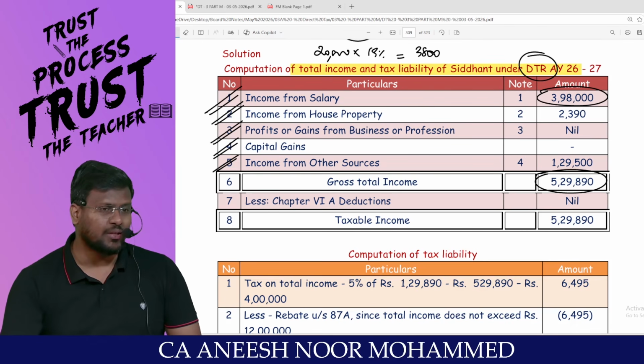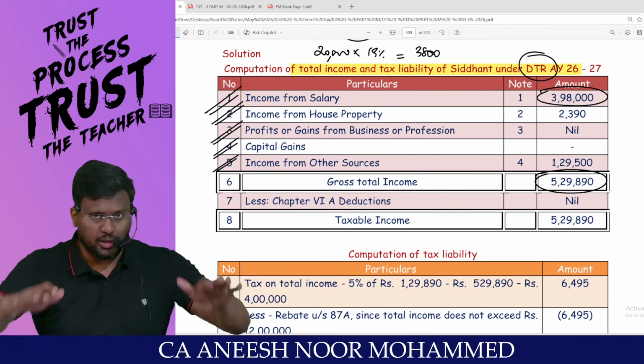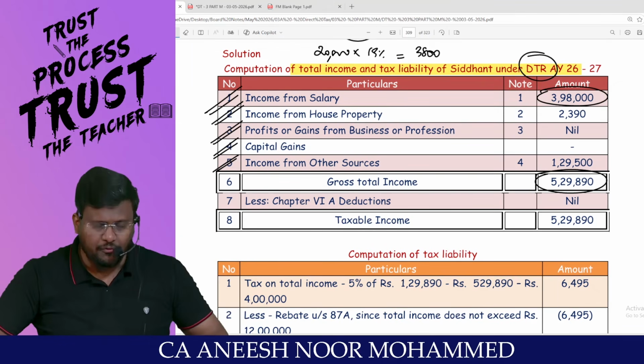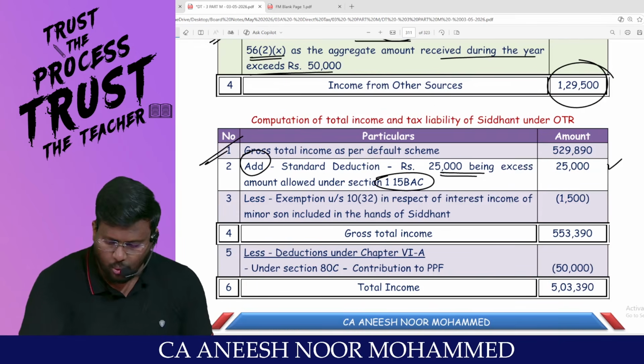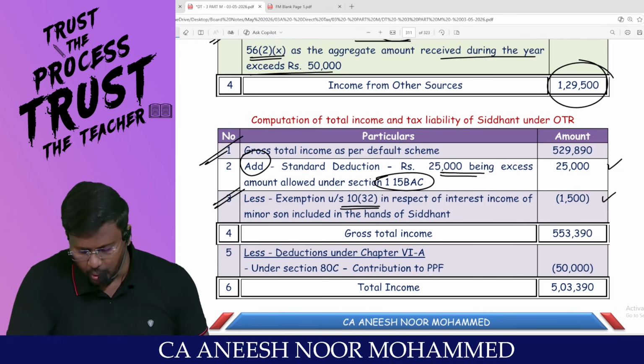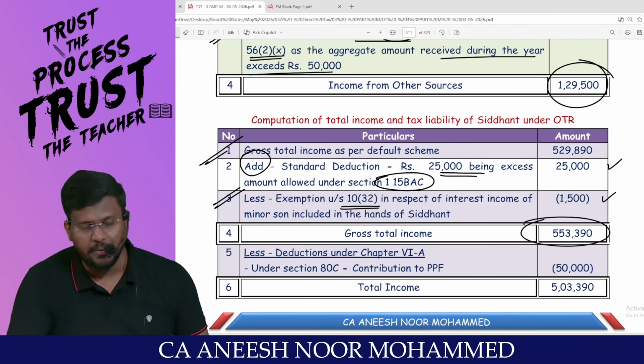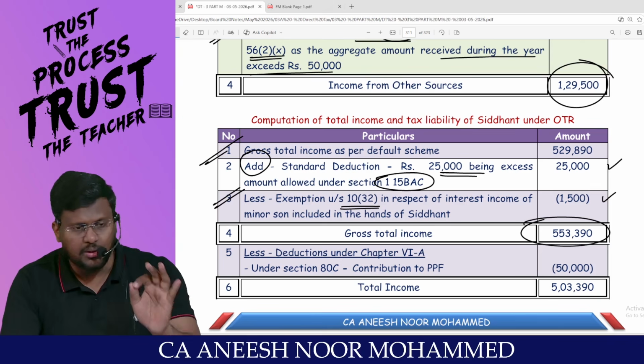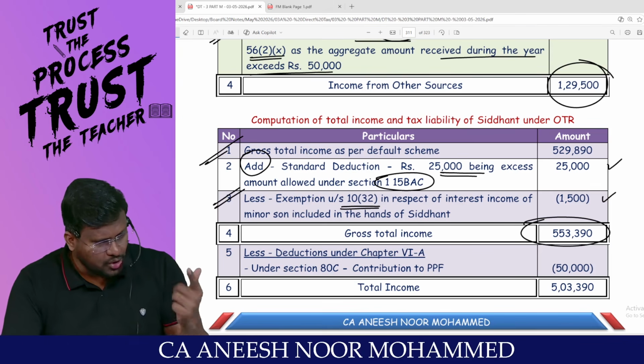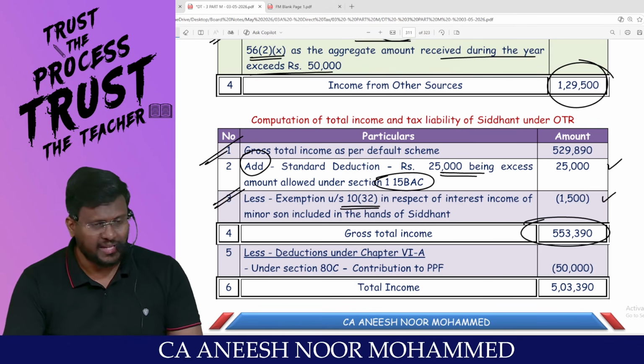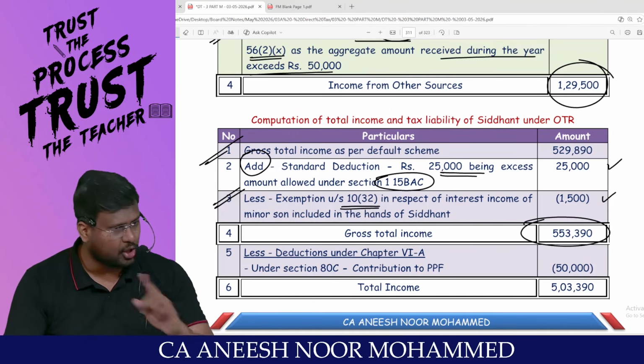Since if you are traveling through the optional tax regime, you can claim 1,500. That means total income should come down. That's why I'm reducing 1,500, exemption under 10(32). My dear lovable students, this is my gross total income, 5,53,390. Has the gross total income exceeded 5 lakh? Then I am not entitled to rebate under 87A under the optional tax regime.